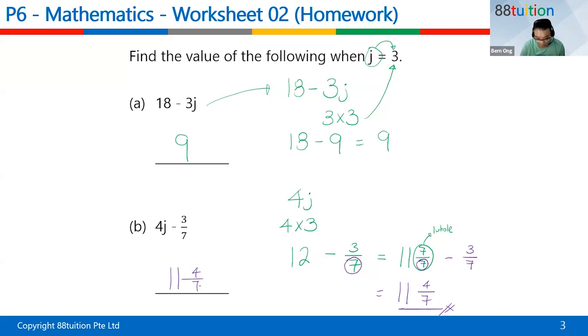This part is trying to tell you that you can exchange the secret alphabet back for a number. Yes, Ping Yin, I saw your answer. Thank you so much. Jia Qi, I saw your answer also. Your answer cannot. You must substitute the j in. Jia Qi, you must put in the j as a 3. This j represents a 3. Moving forward, as I said, it's okay if you do not understand. Your school might not have done it, but we have finished with algebra already.